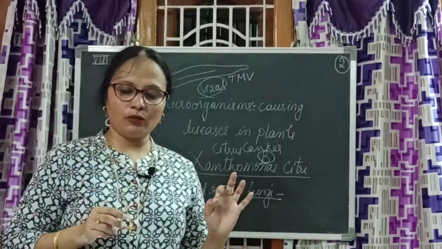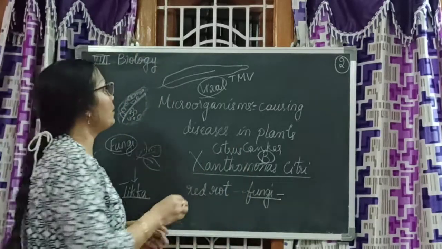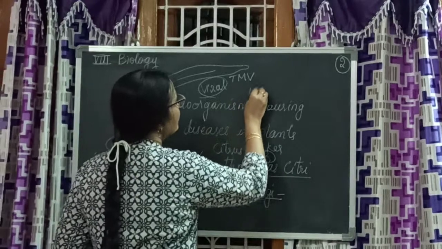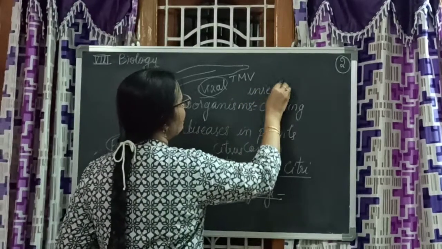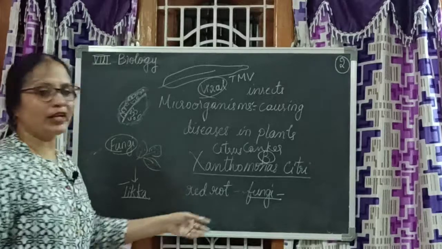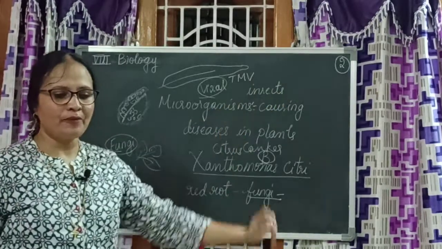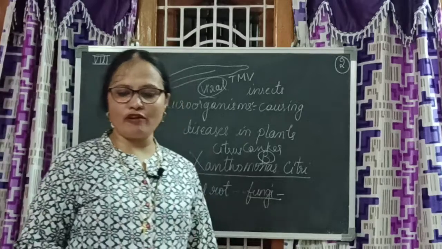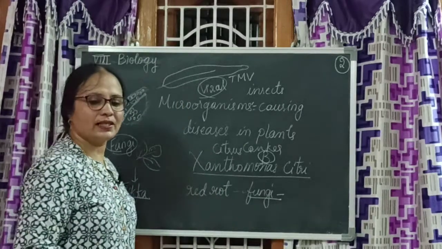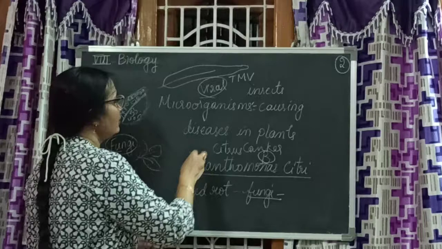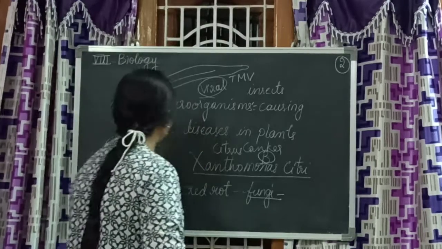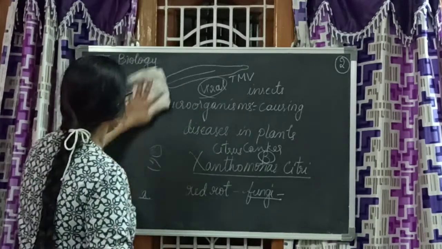And how is it spread? It is spread through insects. The others are spread through air or seeds, but here it is spread through insects. And then smut disease of rice, and it is again caused by... let me do one thing.